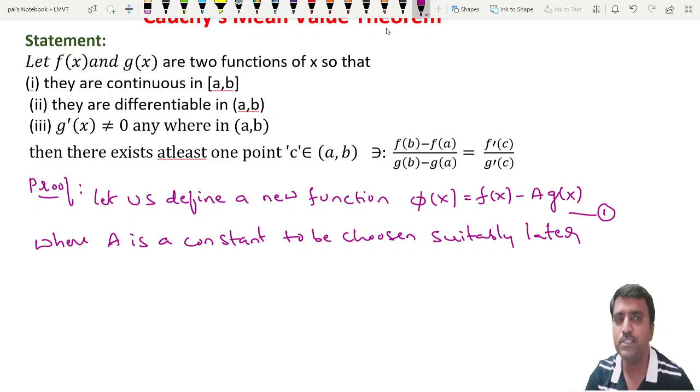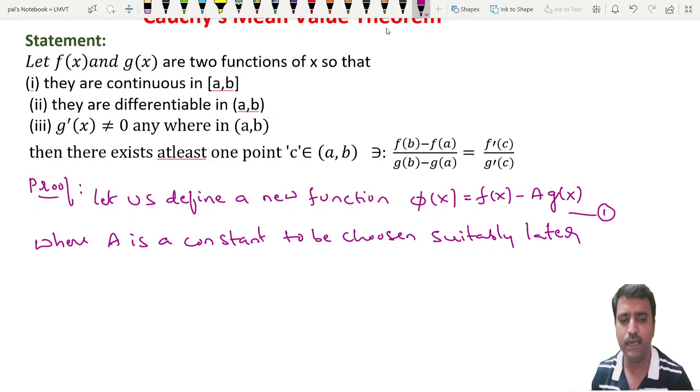The combination of two continuous functions is also continuous. Similarly, the combination of two differentiable functions is also differentiable. So we clearly say that phi of x is a continuous function in the closed interval AB, and it is differentiable in the open interval AB.